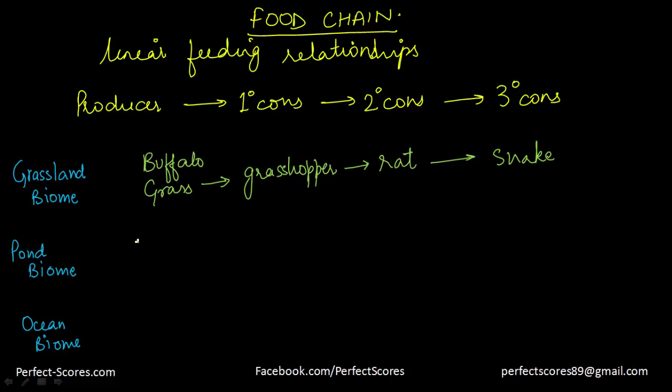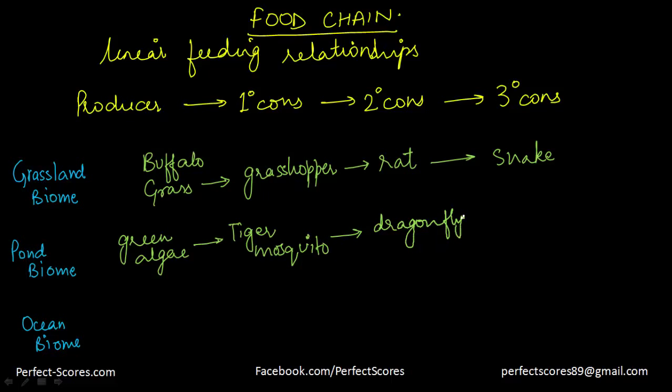Similarly, coming to the pond biome, the producer is going to be green algae. The green algae will be eaten by, let's take the example of the tiger mosquito. This tiger mosquito will be eaten by a dragonfly, and this dragonfly will be eaten by a horned frog. So that's an example of a pond biome.